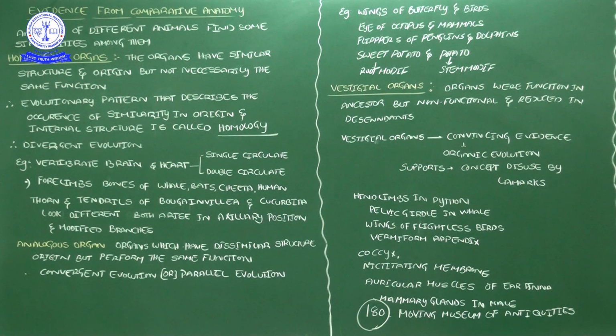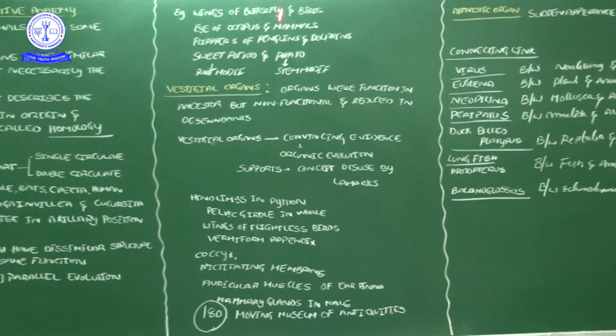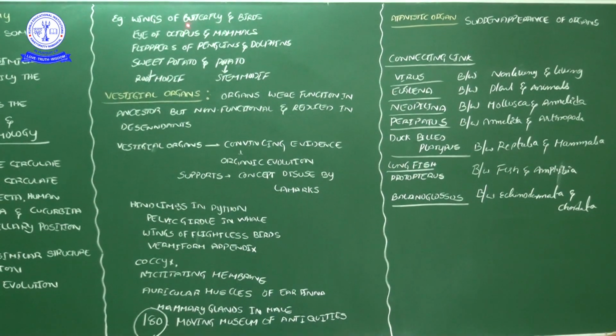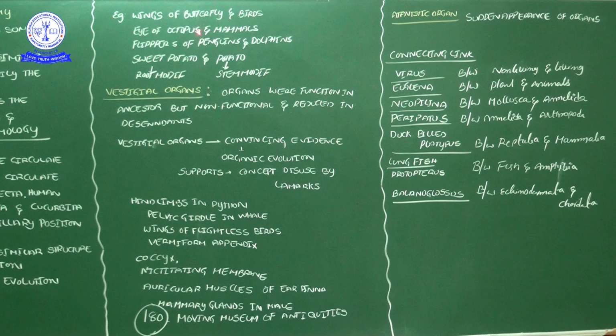Wings of butterfly and bird. Just observe it: butterfly wings and bird wings. Bird wings are covered by feathers. Butterfly wings are not like that. Both are useful for the same function, for flying purpose only.